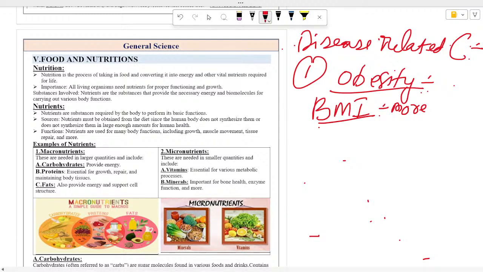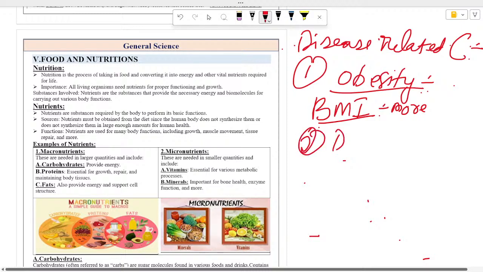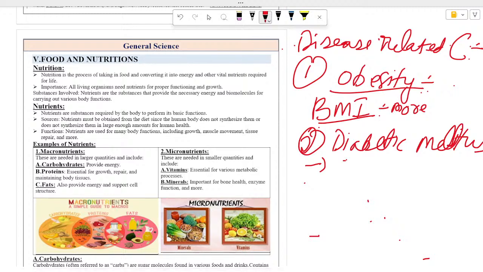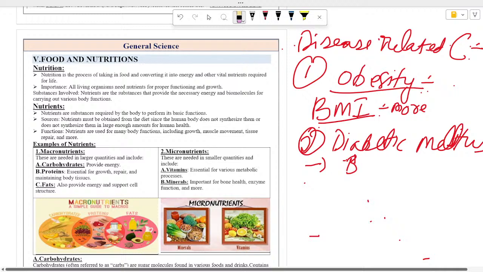Next is diabetes mellitus. Diabetes mellitus is also a disease which is basically related to taking excessive carbohydrate food. And there is another type of diabetes which may be genetic too, that we will see in genetic related diseases. So basically this diabetes mellitus is a diet related disease, and these diseases mostly occur because of our lifestyle.